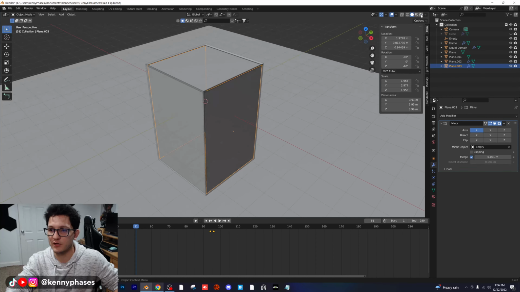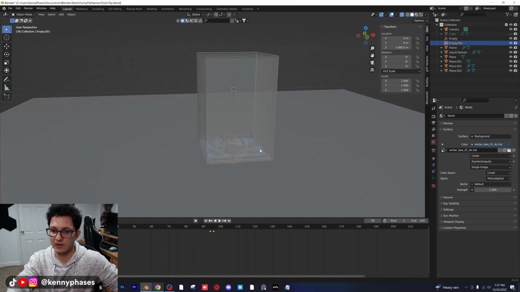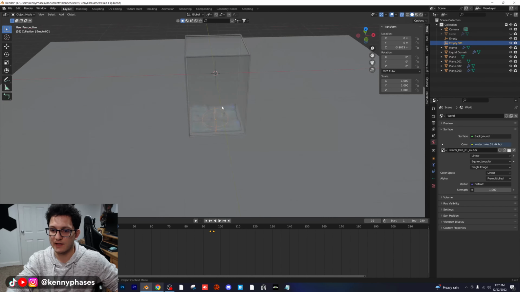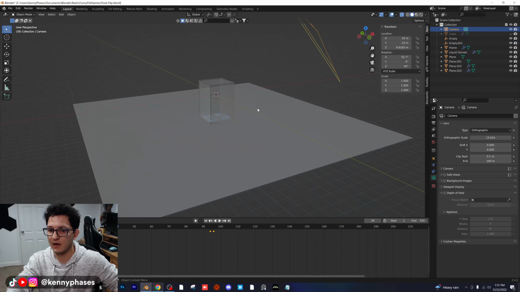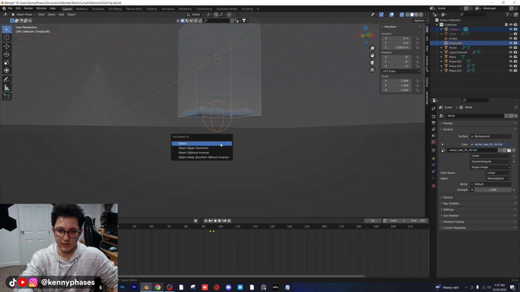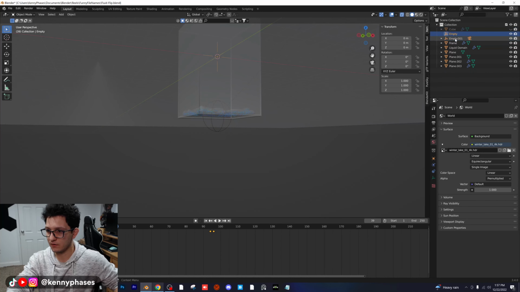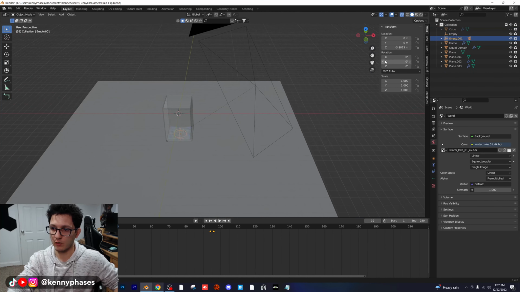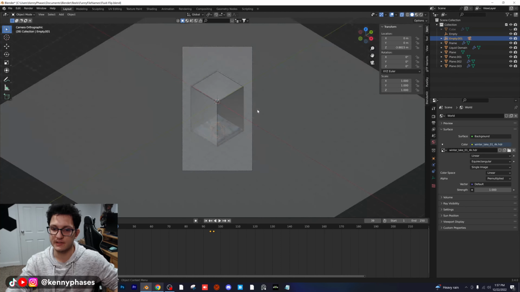So I'm just going to add in a new empty. I'm going to add in a sphere. Go back to my solid view. I'm going to turn on my X-ray mode. I'm going to move this sphere kind of towards the bottom here. That looks good. And then I'm going to click on my camera, click on my sphere, and parent the camera to the sphere. So now this sphere is going to control our camera. So when we rotate it, we can change the angle of our camera very easily.